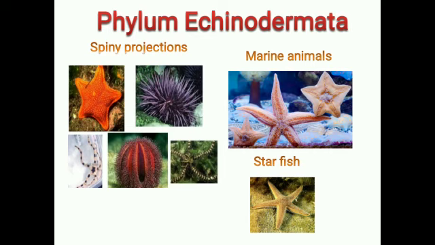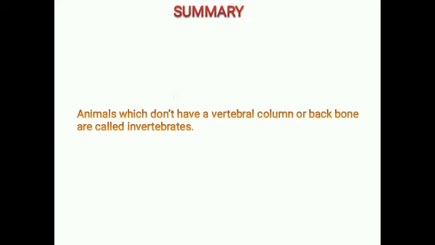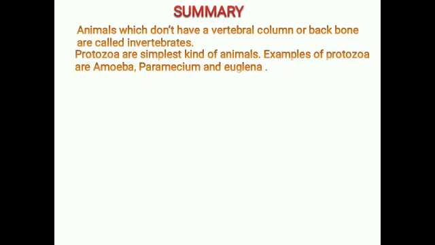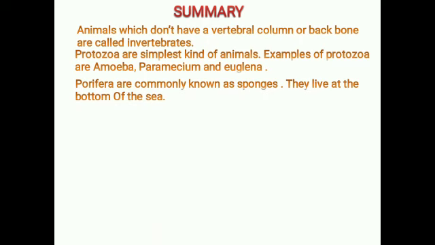Now I will summarize the lesson. Today you learned about the invertebrates. Animals which don't have a vertebral column or backbone are called invertebrates. Protozoa are simplest kind of animals. Examples of protozoa are amoeba, paramecium and euglena. And porifera are commonly known as sponges. They live at the bottom of the sea.